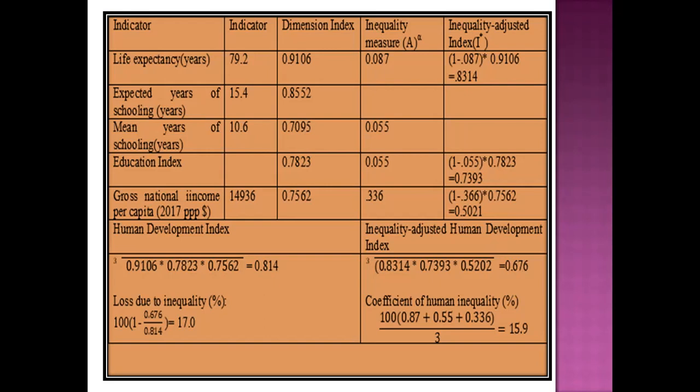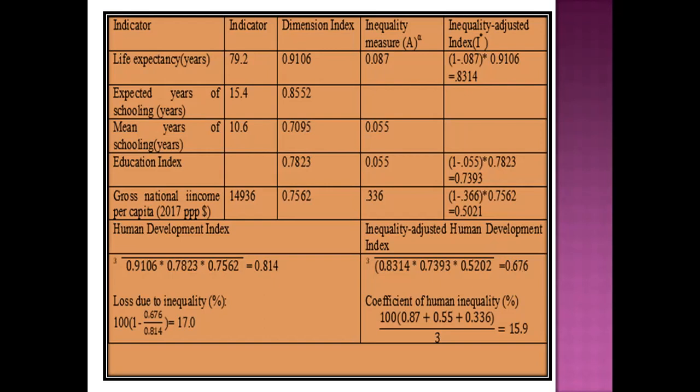This is very high for this hypothetical country. So there is larger inequality in this country. So inequality should decrease, because in developed nations, everyone should access the resources equally. And the coefficient of human inequality, you can say, is 0.87, 0.33, and 15.9% of the population suffers from inequality in this inequality measurement, the coefficient of human inequality.